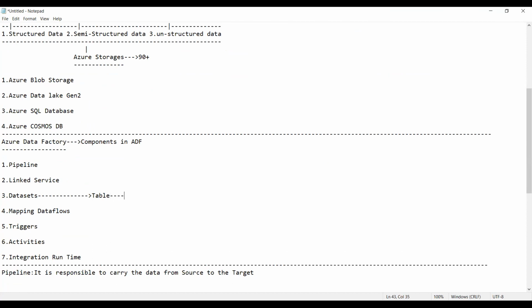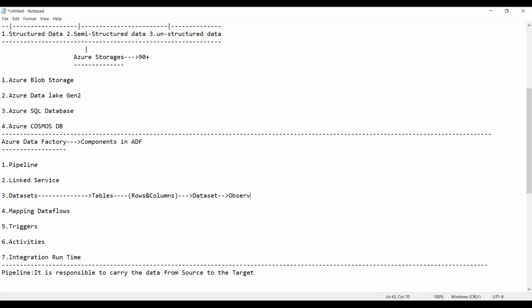But these tables are the collection of what? Rows and columns. Very good. Rows and columns. In the same way, the dataset is nothing but a table in ADF. In ADF, the table is called a dataset. And this dataset is the collection of what?